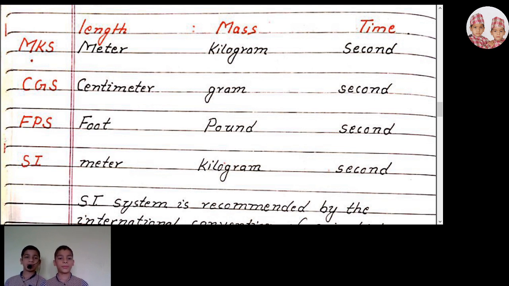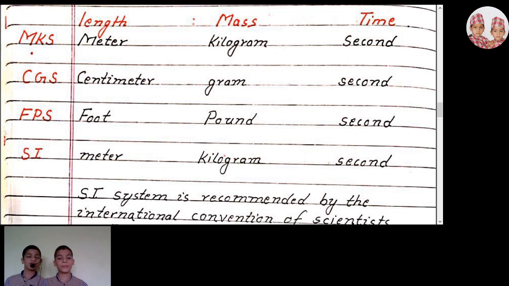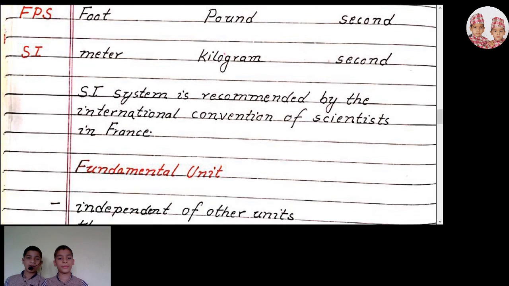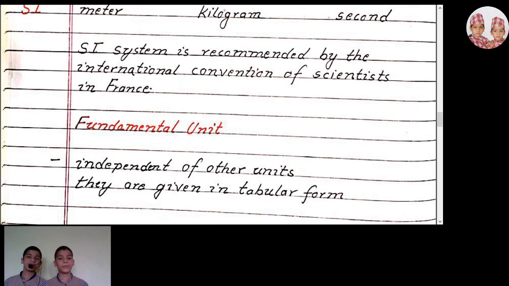In the FPS system, we use foot for length, pound for mass, and second for time. As well as in the SI system, we use meter for length, kilogram for mass, and second for time. The SI system is an internationally accepted system recommended by the International Convention of Scientists in France.